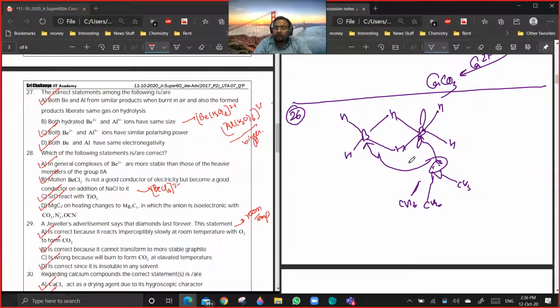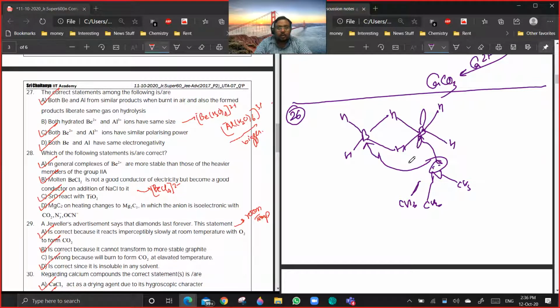Yeah, it depends on charge density. But the moment you are talking about hydration, in case of Be2+ and Al3+, actual complex formation starts taking place. So when you're talking about the hydrated ion size, we're talking about hydrated Be2+ and hydrated Al3+.